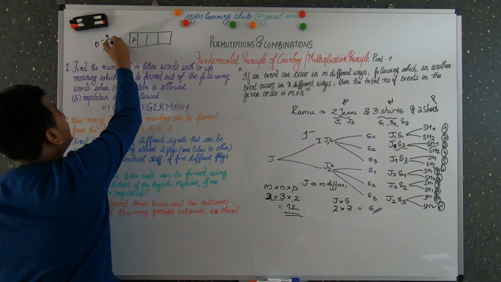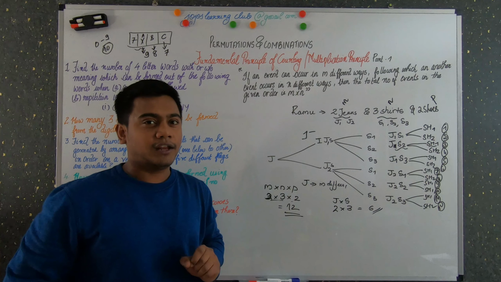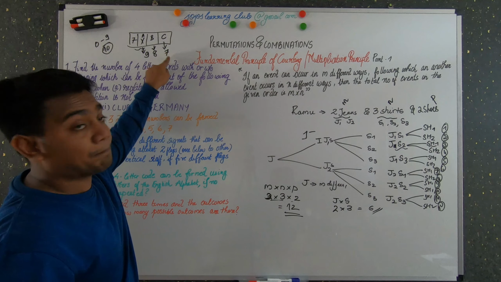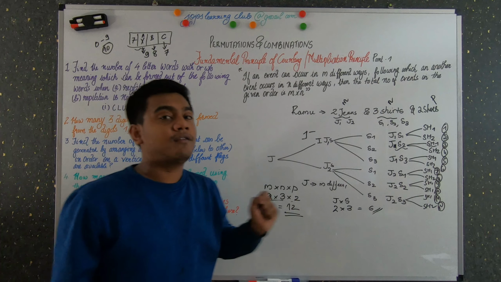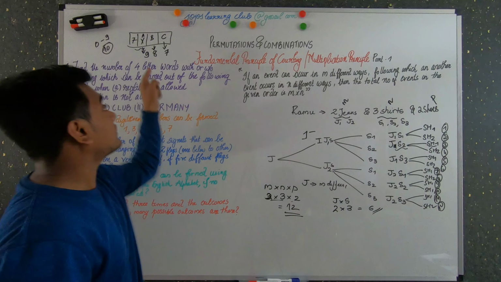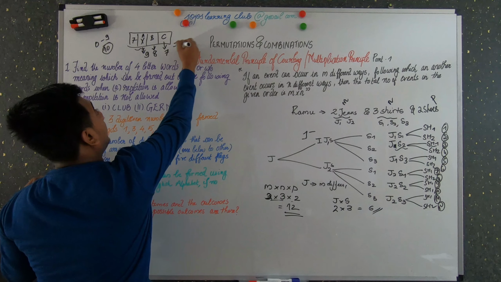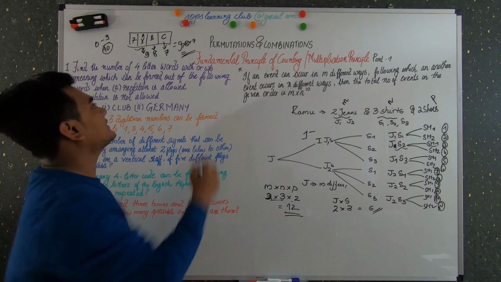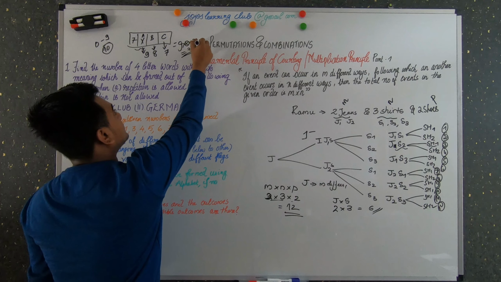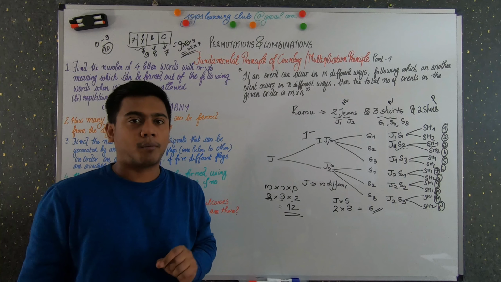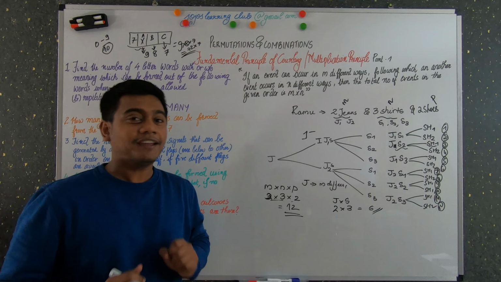So this is similar to the fundamental principle of counting. When you have m events, n events and p events, the total number can be given by m into n into p. So you just have to take 9 into 8 into 7, that is 72 into 7, and this will give you the final answer for this problem. I hope it's clear.